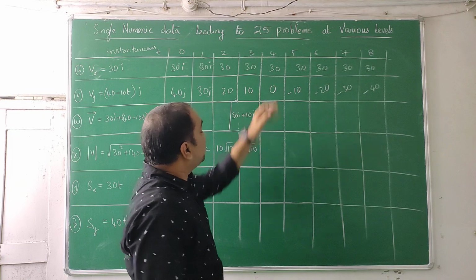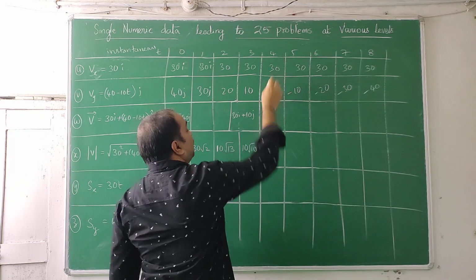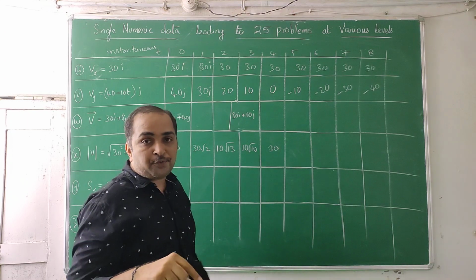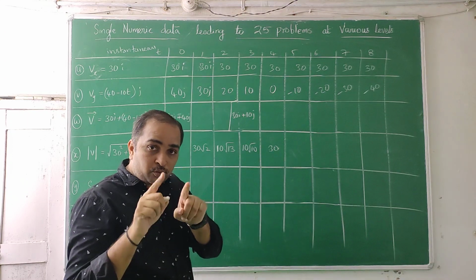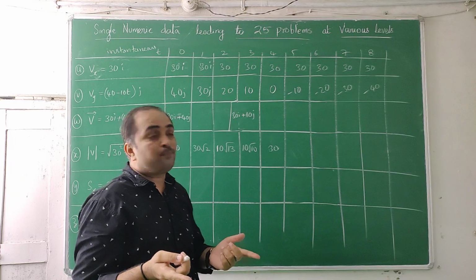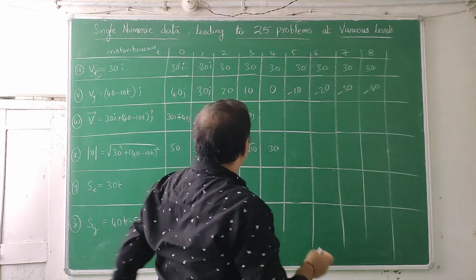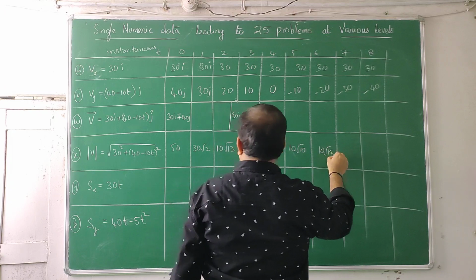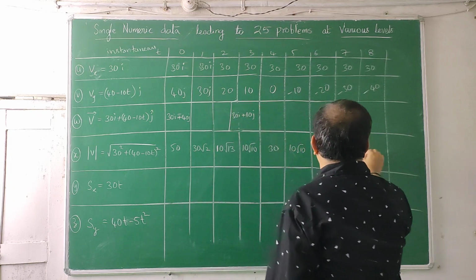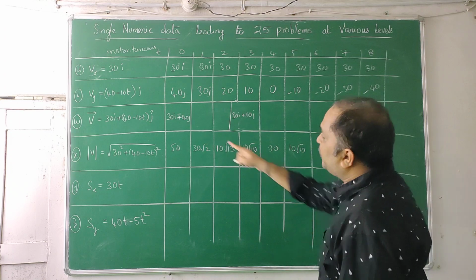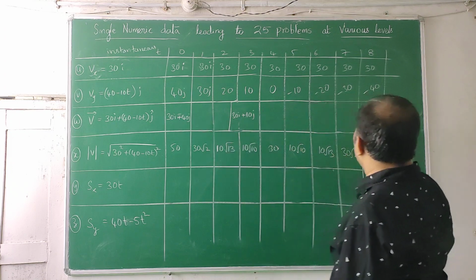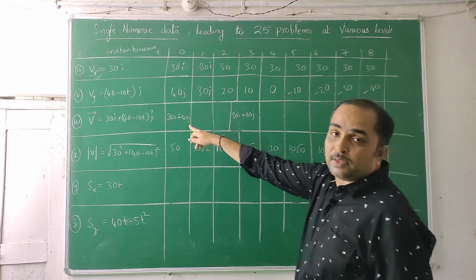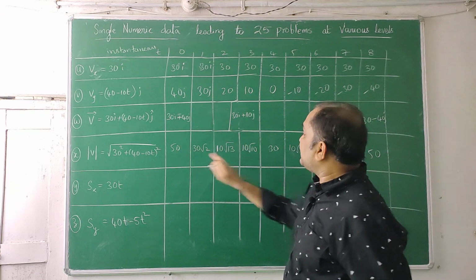Next here it is 0 vertical velocity, horizontal is 30. This value repeats here, because under the root, the coefficient of i squared plus the coefficient of j squared, when you square, minus becomes plus. So even though these values are minus, you get back the same answers: 10 root 10, 10 root 13, 30 root 2, 50. If you write velocity here, it is 30i plus 40j, and here at the end it is 30i minus 40j. Velocity wise they are different, speed wise they are same.